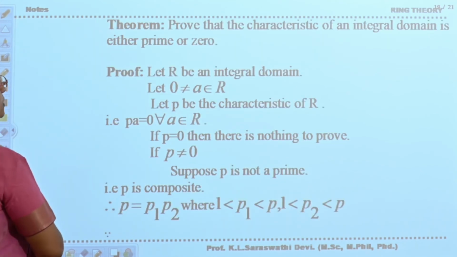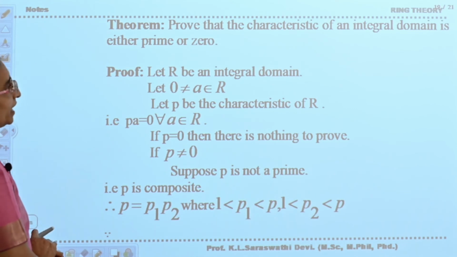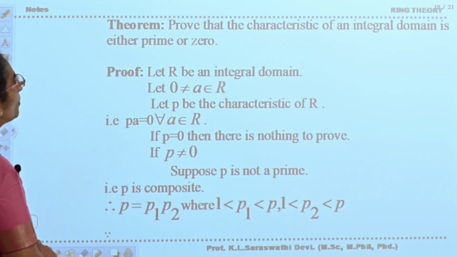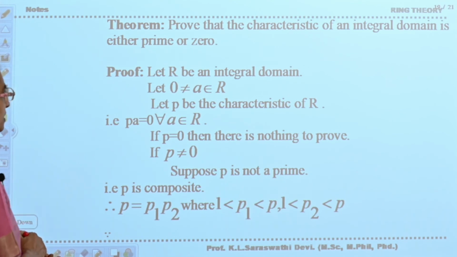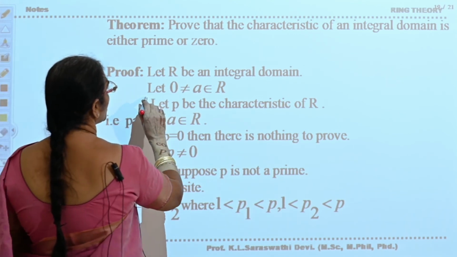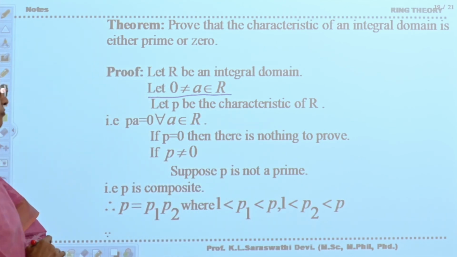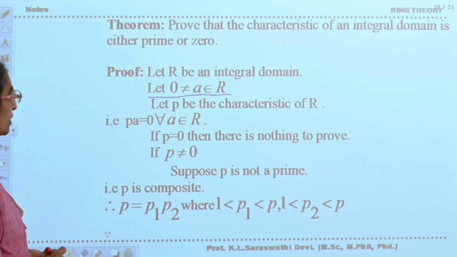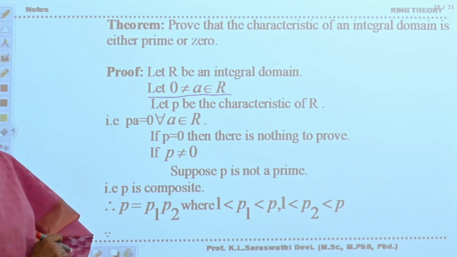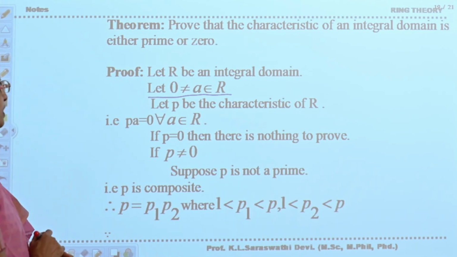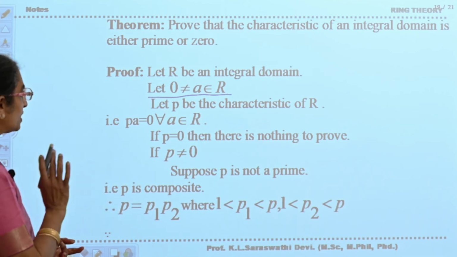Okay. Now see, prove that the characteristic of an integral domain is either prime or 0. Now let R be an integral domain. 0 is not equal to a belongs to R. Let p be the characteristic of R. That means according to the definition, pa is equal to 0 for every a belongs to R. Now what you have to prove? If p is equal to 0, then there is nothing to prove.